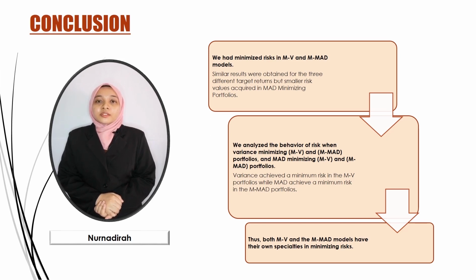As a result, variance achieved a minimum risk in MV portfolios while MAD achieved a minimum risk in the MMAT portfolios. It was because the MV model only minimized variance and the MMAT model only minimized MAD. Overall, we have concluded that both models have their own specialties in minimizing risk.